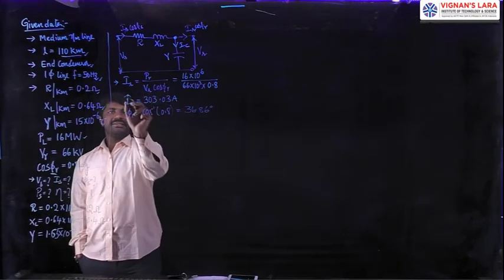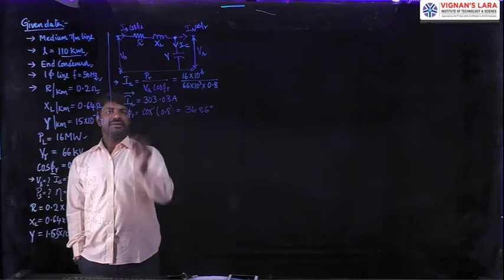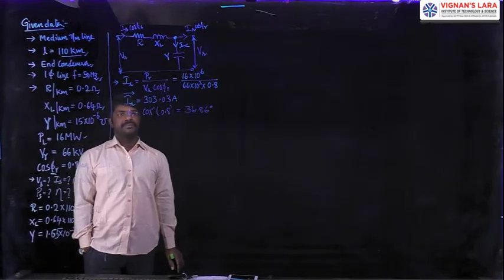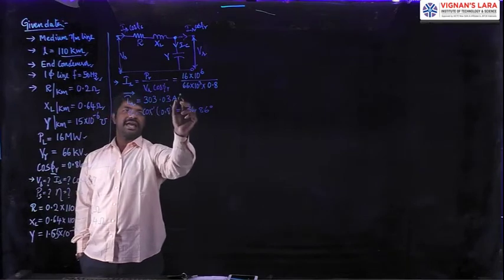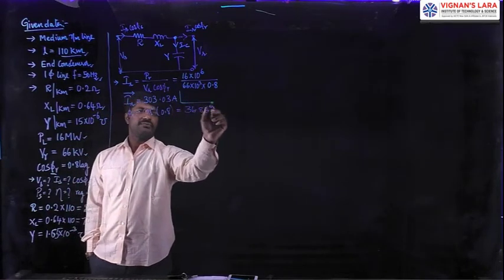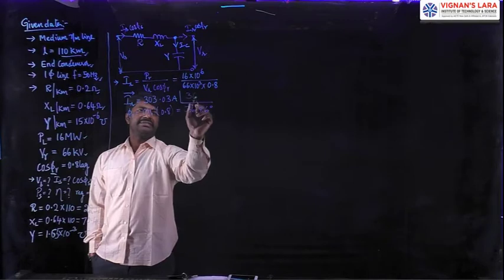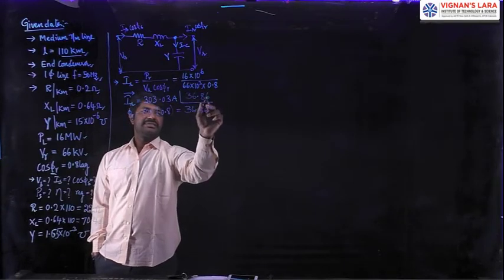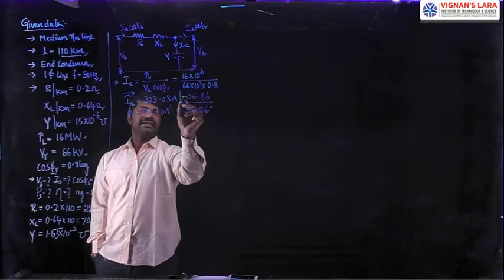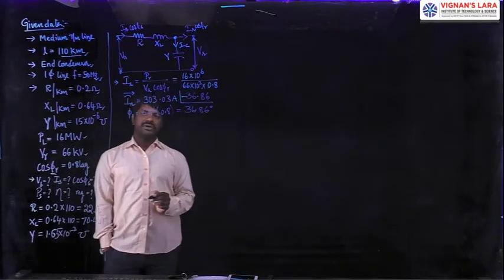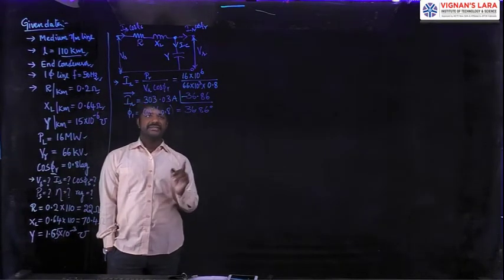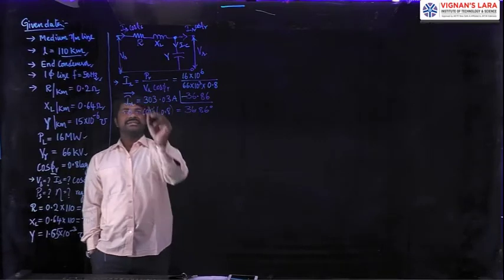Then I can write this IR in phasor notation, in polar form, with a magnitude of 303.03 amperes, making an angle of 36.86 degrees. Since it is a lagging power factor, I keep a minus here. Therefore, I got the magnitude of the receiving end current with its angle, taking VR as reference.